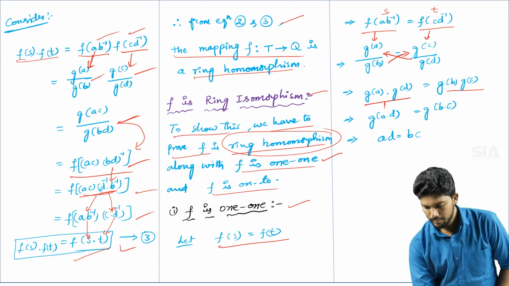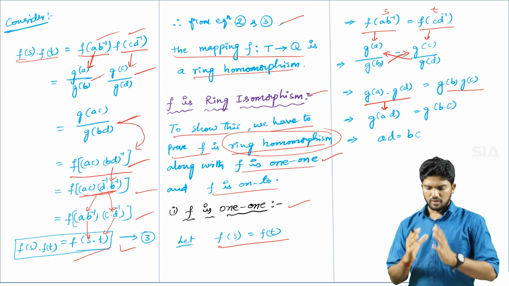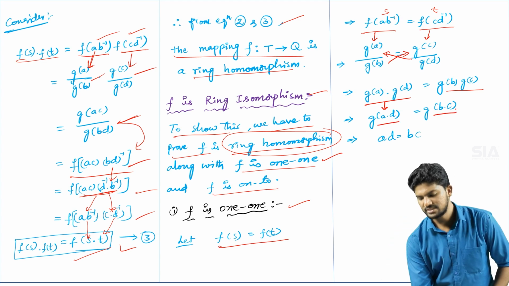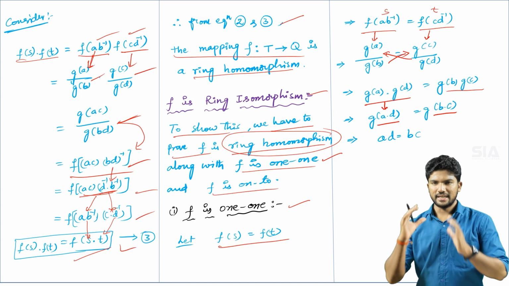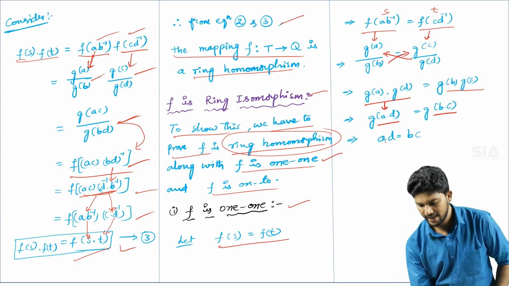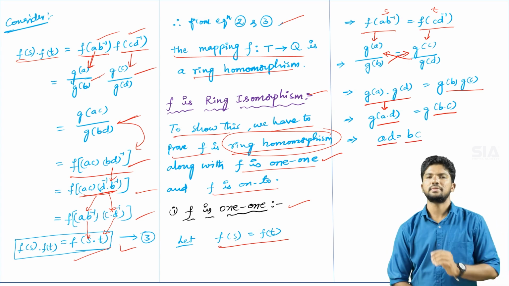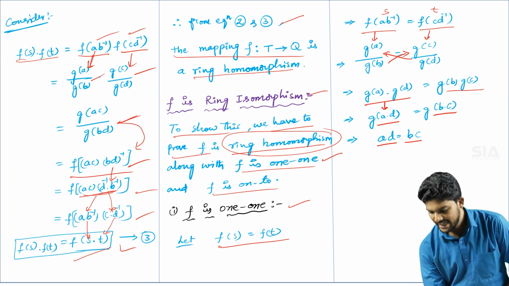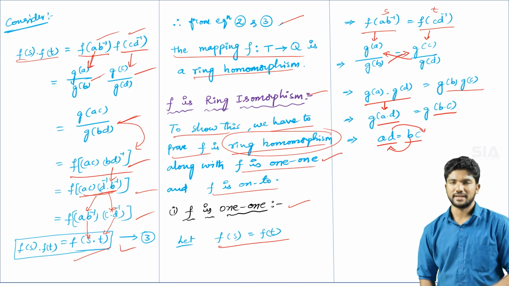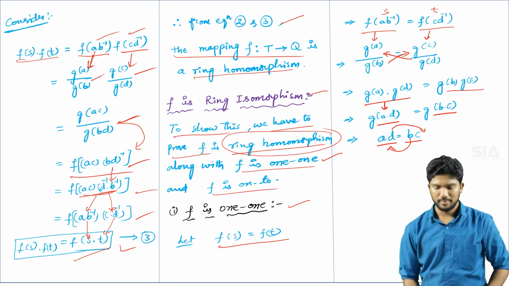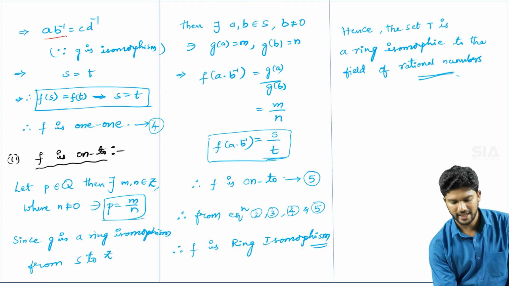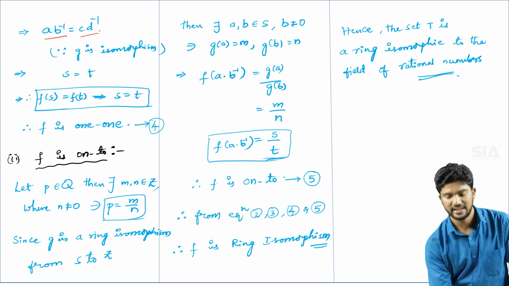So therefore g of a into g of d equals g of b into g of c. Apply the homomorphism condition on the right hand side, then you will get g of a into d and g of b into c. By the cancellation law, you will write a into d is equal to b into c. Send this b to the RHS and this d to the LHS. Because g is an isomorphism, you can use that property.